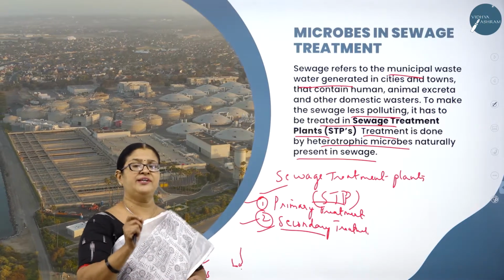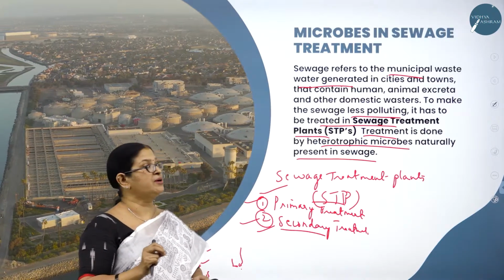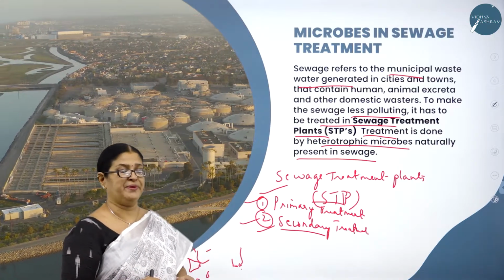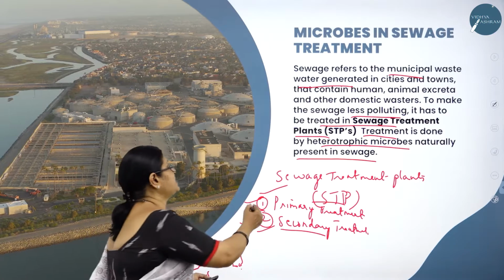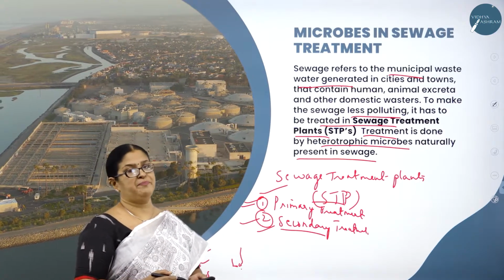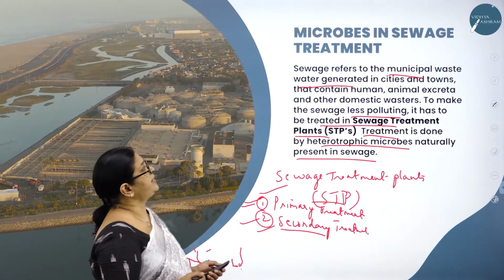So whenever I say it is important, please dear students make note of it, because these are the questions which are repeatedly asked in your board papers. Now let us understand the first very important treatment in the sewage treatment plant, which is called the primary treatment.